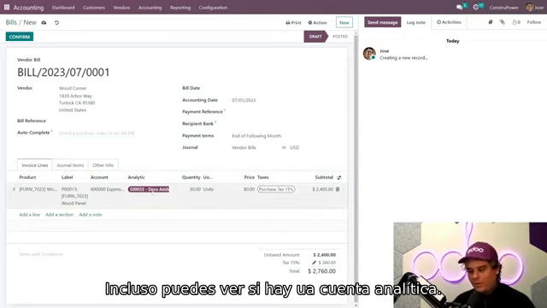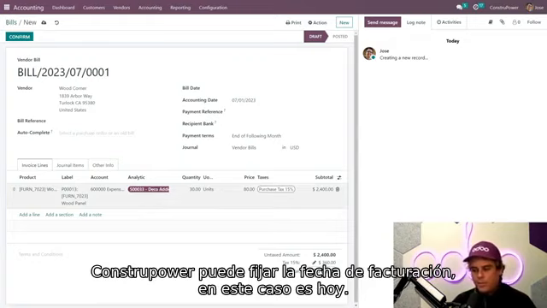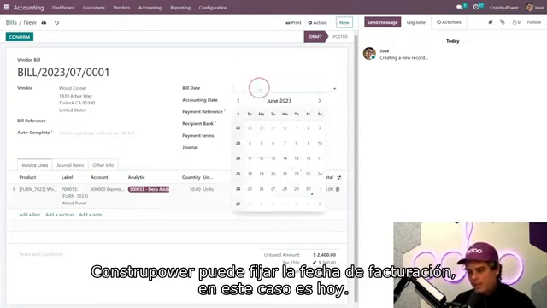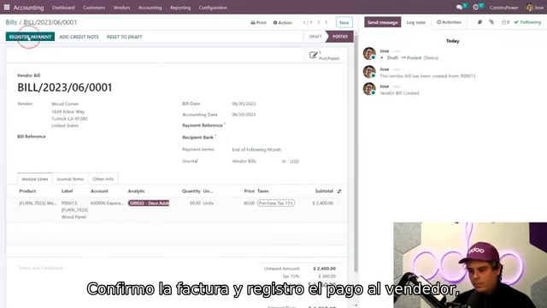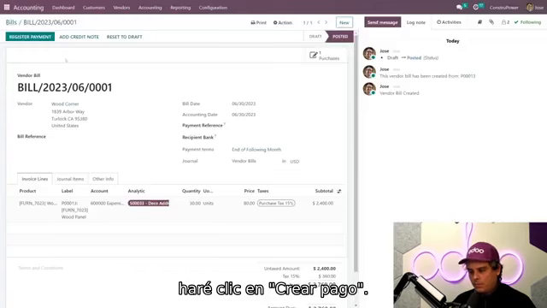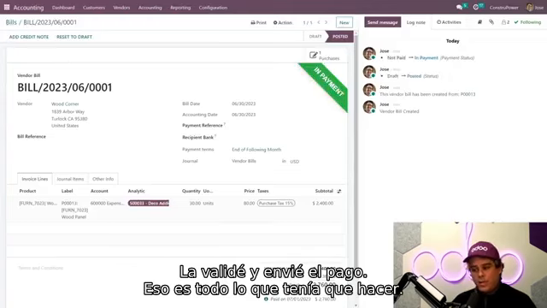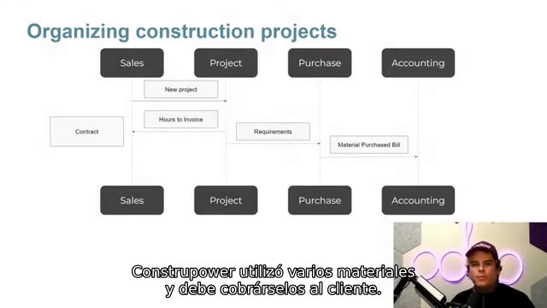And isn't that perfect? Now ConstruPower can set a bill date, and in our case, let's make it today and confirm the bill. And we're going to register the payment to the vendor. So we're going to click create payment. Now I'll validate the payment was sent, and bingo, we're done and we're moving on. And isn't that perfect? Now, a lot of materials were used during the project. Therefore, ConstruPower needs to know what should be re-invoiced to the customer.